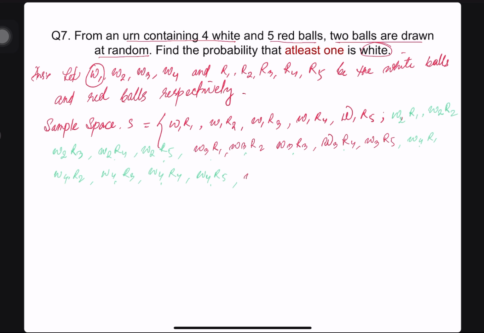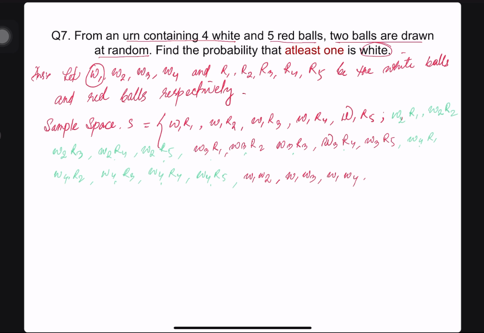Then let's go with W1, W2. We cannot combine the same W1 and W1. Let us combine W1 and W2. When we pick randomly, white ball 1 may come out, and later white ball 2 may also come out. So first W1, then W3 may come out: W1 W3, W1 W4. So this is the option.